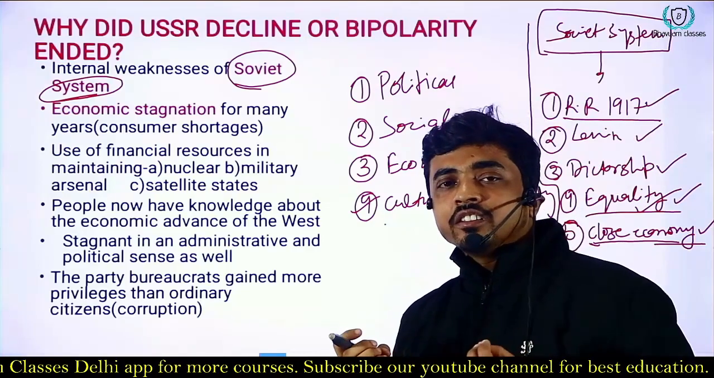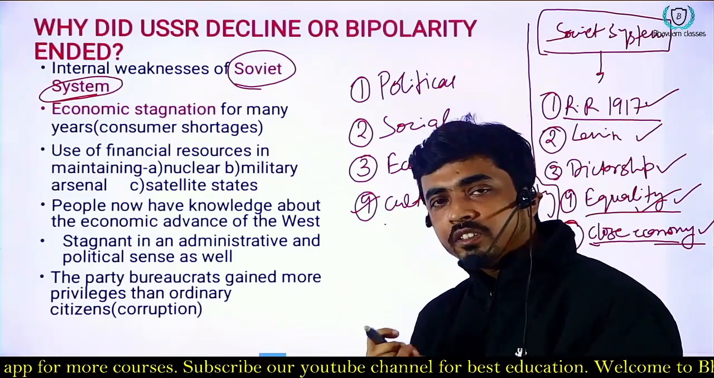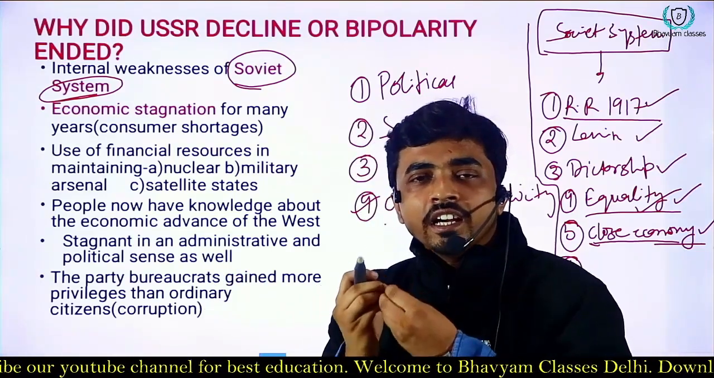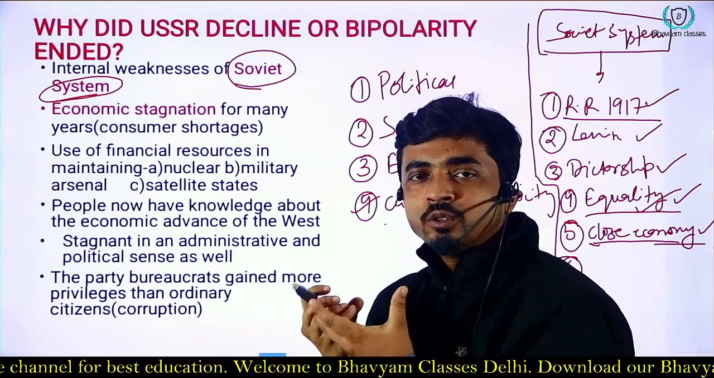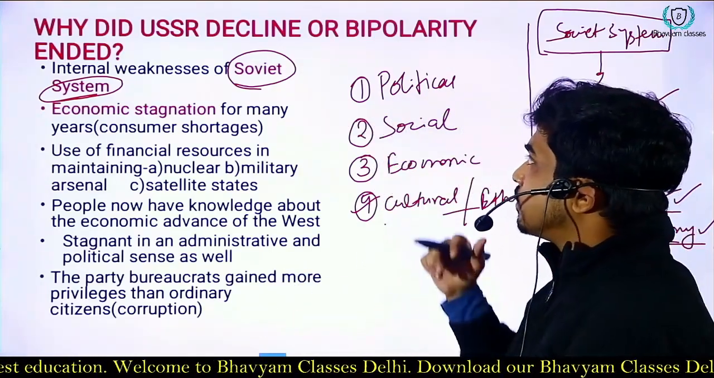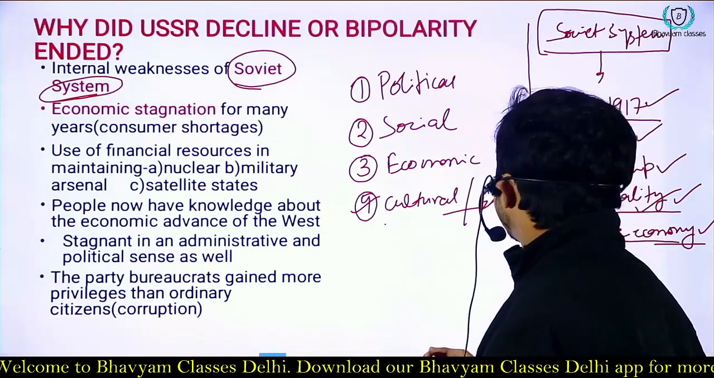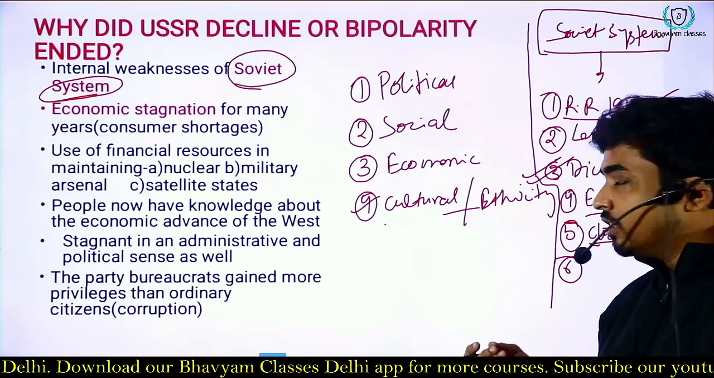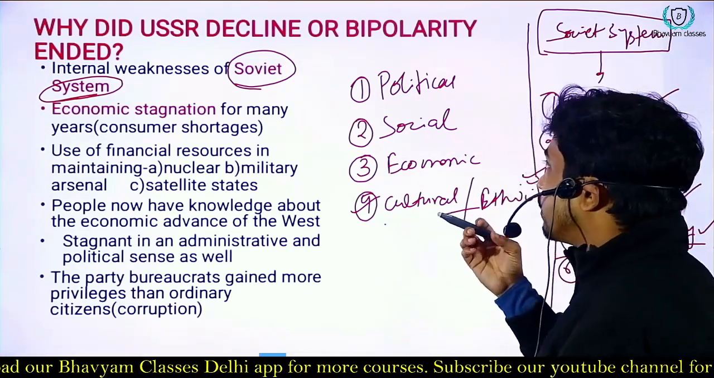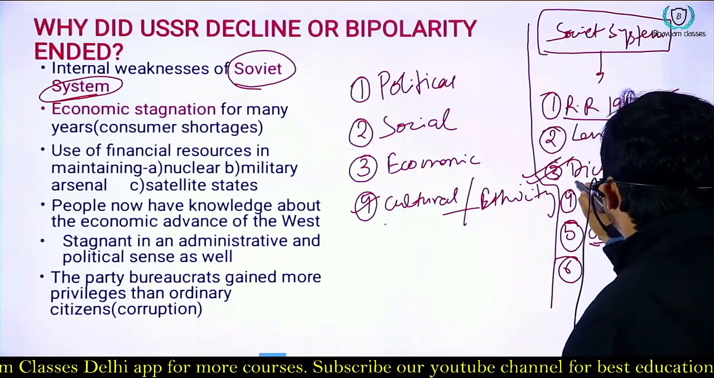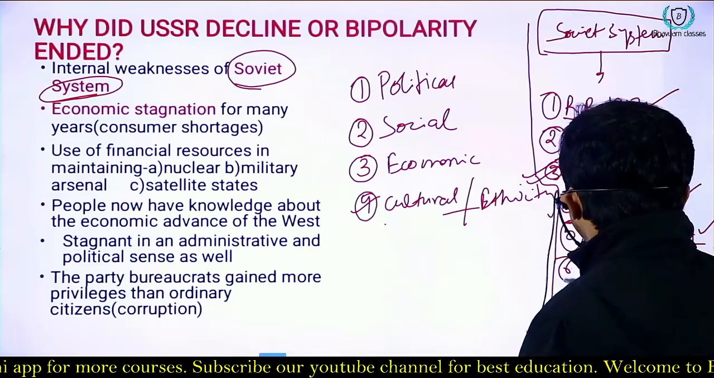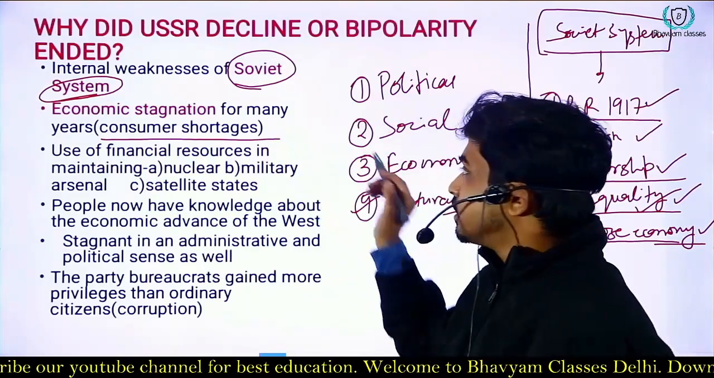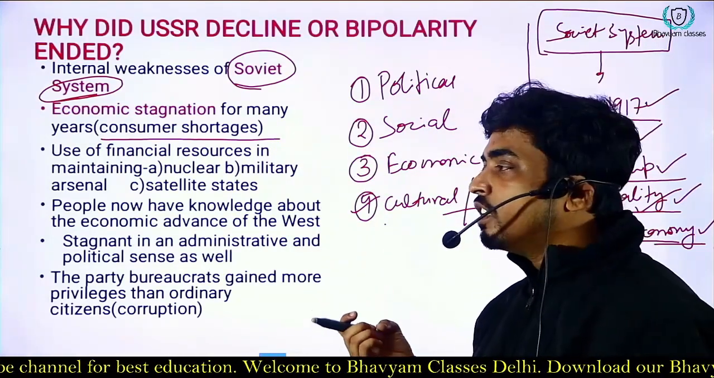Internal weaknesses emerge after a certain point of time. Every system develops some kind of weaknesses, but we have to get rid of those weaknesses so that the empire doesn't collapse. The Soviet system also had weaknesses. What were the weaknesses? Due to dictatorship, there was corruption. Corruption emerged after a certain period of time because of dictatorship. It also had a closed economy. After a certain point of time, consumer shortages emerged. That means there were no products for the consumers.